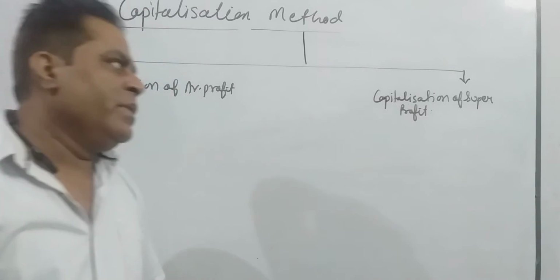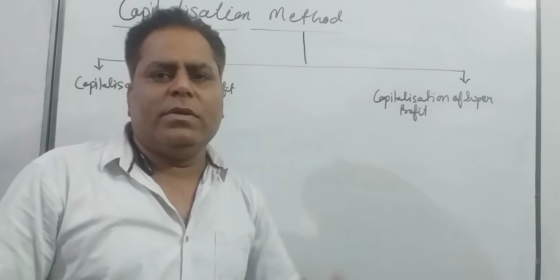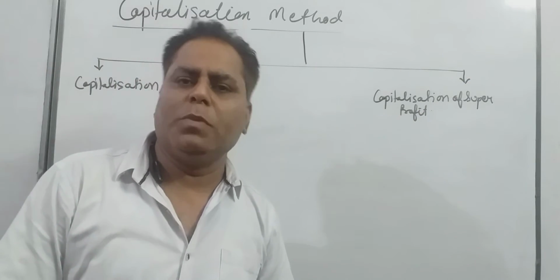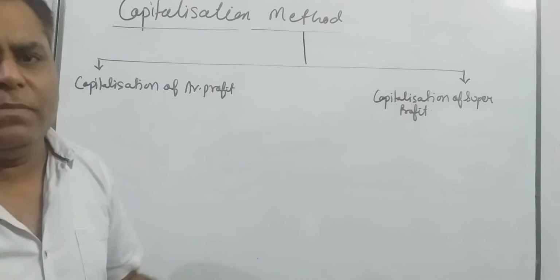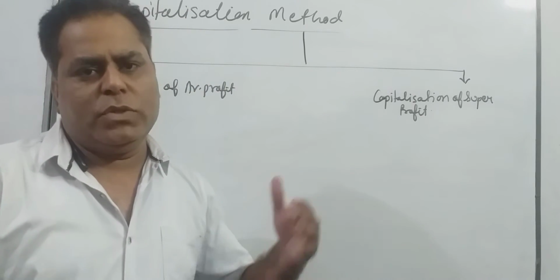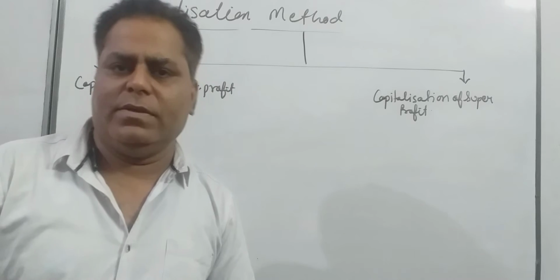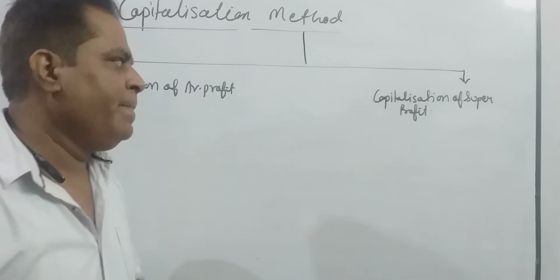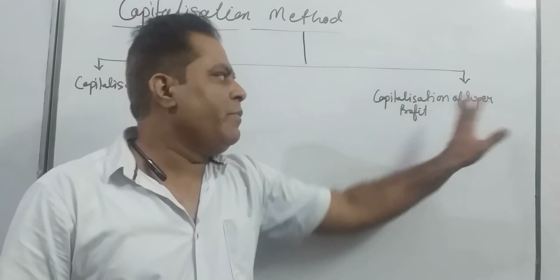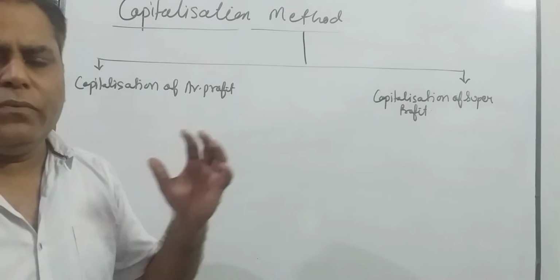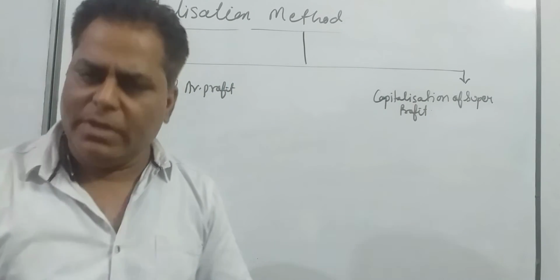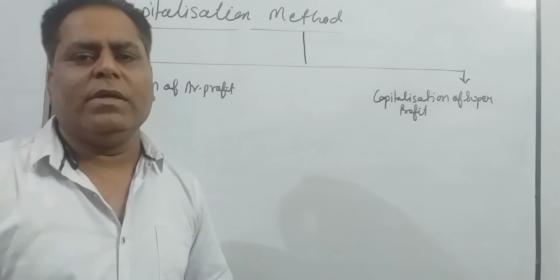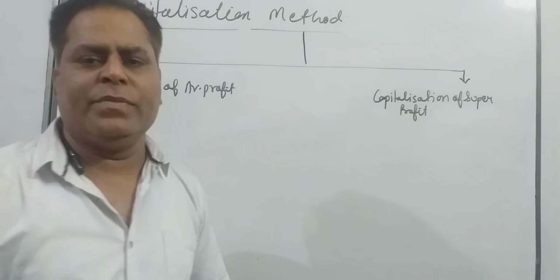Student, under capitalization of super profit you just determine simply super profit as you determined in super profit method. I am repeating my sentence, listen carefully. Under capitalization of super profit method, your first step is to determine super profit as we have done in super profit method.